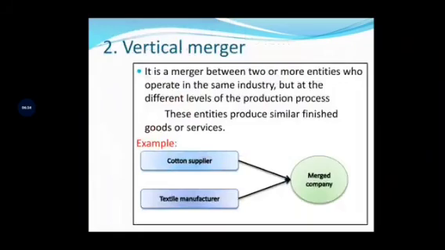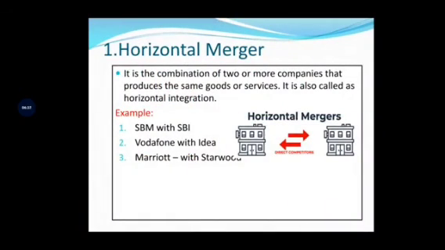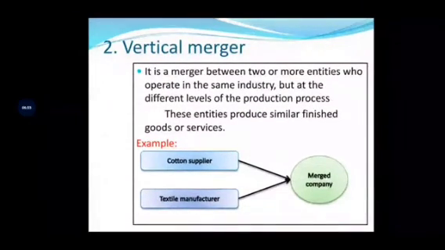mergers or amalgamation. Under that, first one, horizontal merger. When the companies merge together to form a new company, it is called a horizontal merger, where the companies are related to the same goods and services, and also to the same production services that must be followed by the company. And the second one, vertical merger. Under this, the companies are related to the same industries, but they follow different production processes.